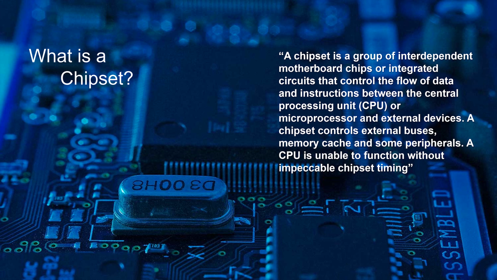What is a chipset? A chipset is a group of interdependent motherboard chips or integrated circuits that control the flow of data and instructions between the central processing unit, CPU, or microprocessor, and external devices. A chipset controls external buses, memory cache, and some peripherals. A CPU is unable to function without impeccable chipset timing.